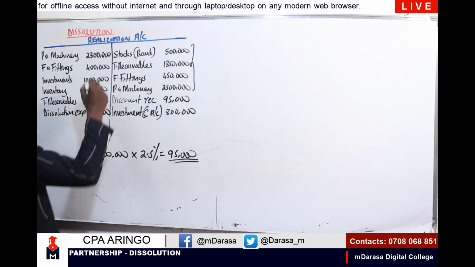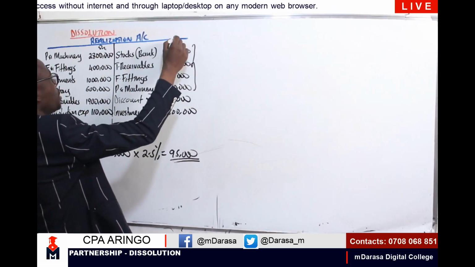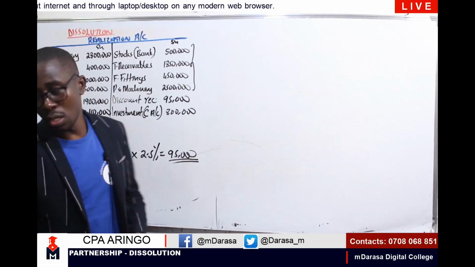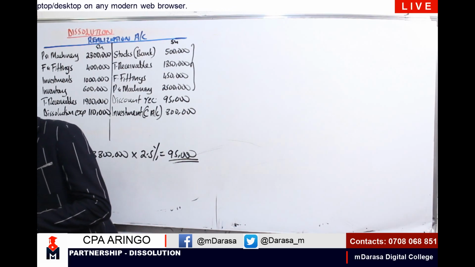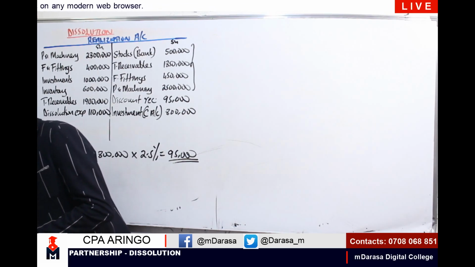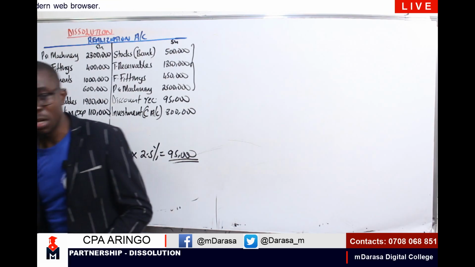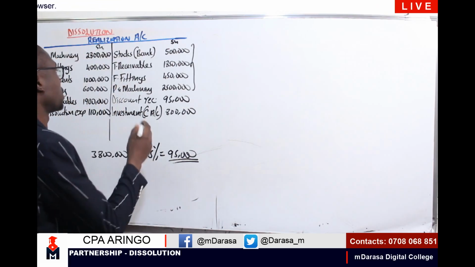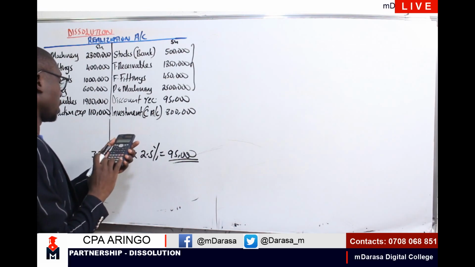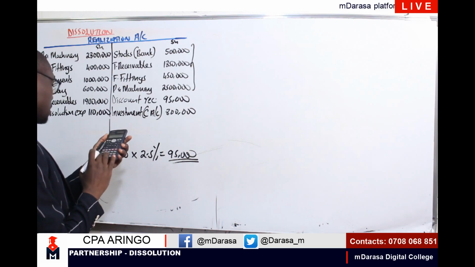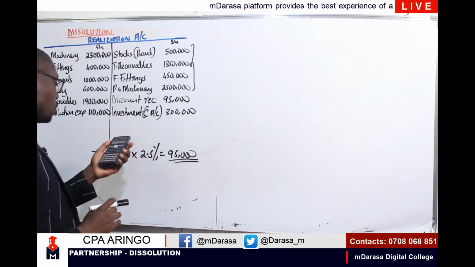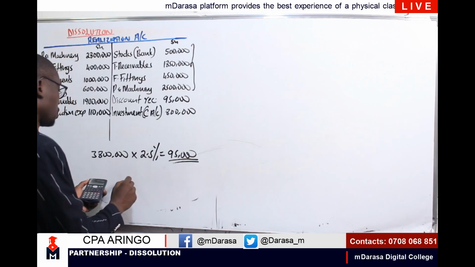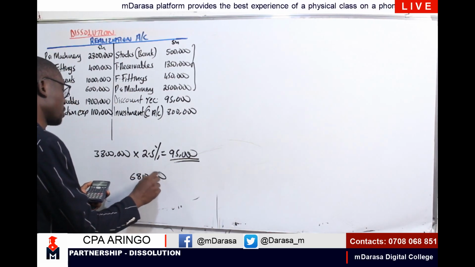So once we have that case, my good students, let us determine where we will be having our balancing figure. Will it be on the debit side, or will it be on the credit side? Let us do that summation and see what I'm having here. We start with the debit side: 2.8 plus 400,000 plus 1 million plus 600 plus 1.9 plus 110. So I'm getting a figure of 6,810,000.